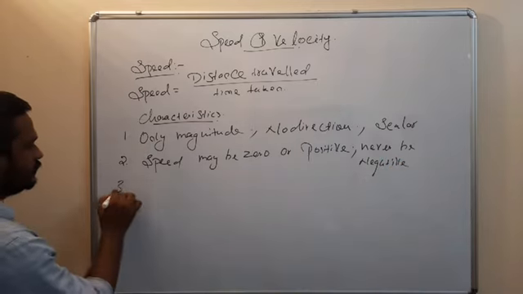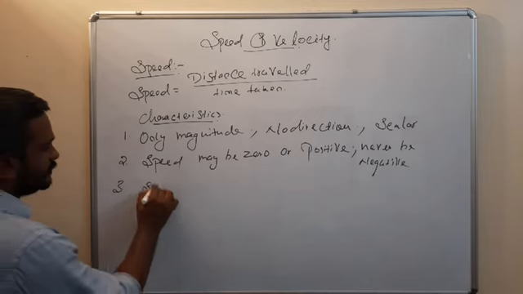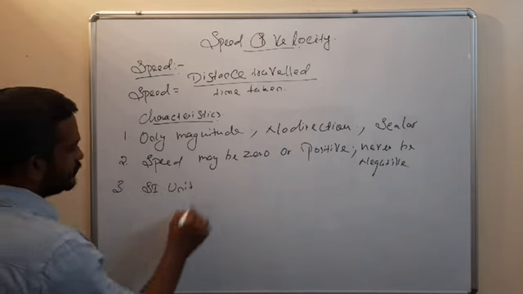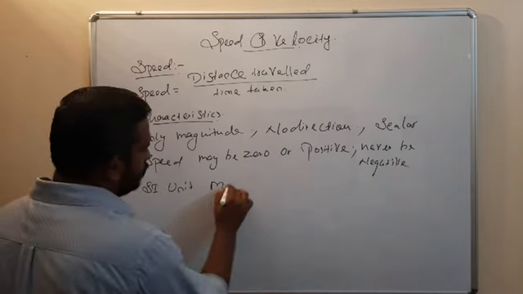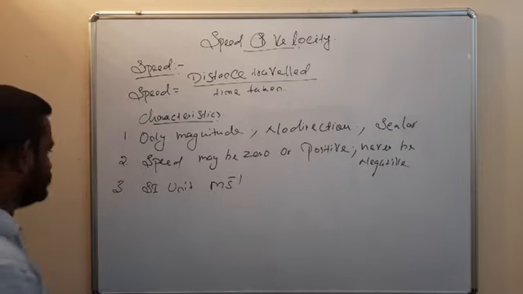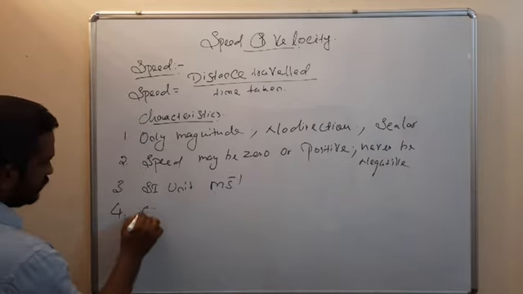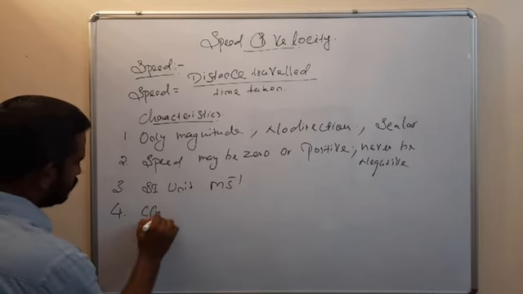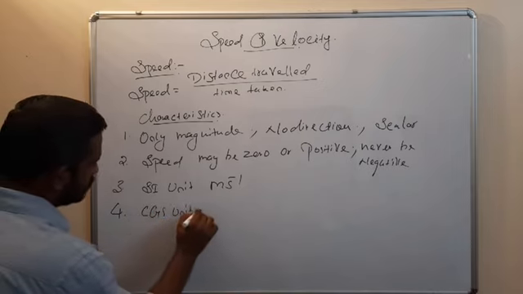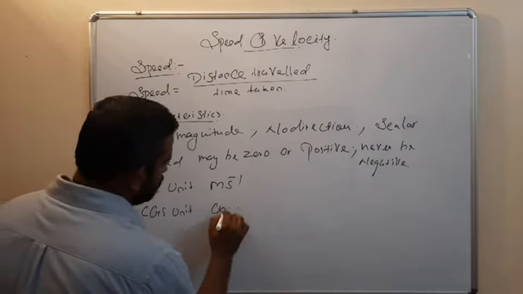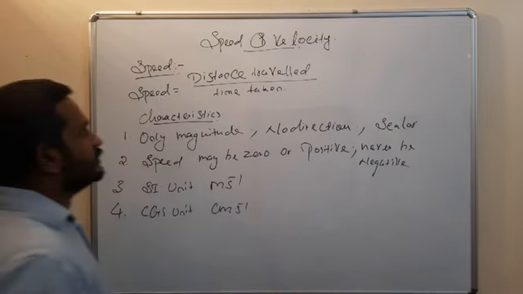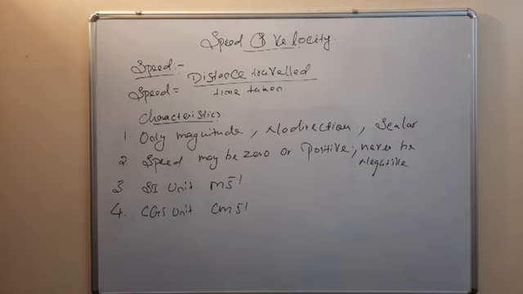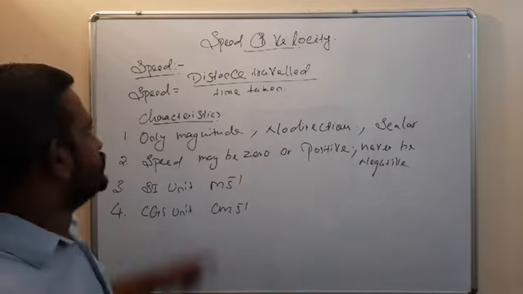Third, SI unit, so meter per second. CGS unit, that is centimeter per second. So these are the characteristics of speed.